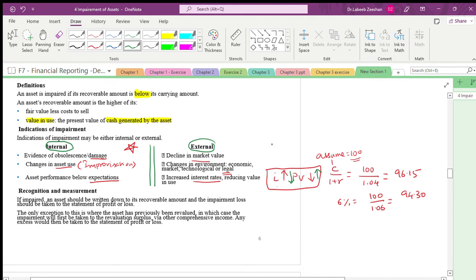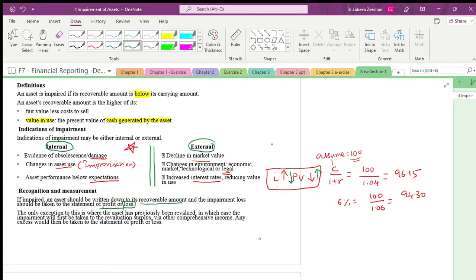If an asset is impaired it should be written down. You have to see the recoverable amount, something you will recover. It's like when I take my new laptop and sell the old laptop, I will get some amount. That is the recoverable amount. And the impairment loss should be taken to the statement of profit and loss, because it is a loss.